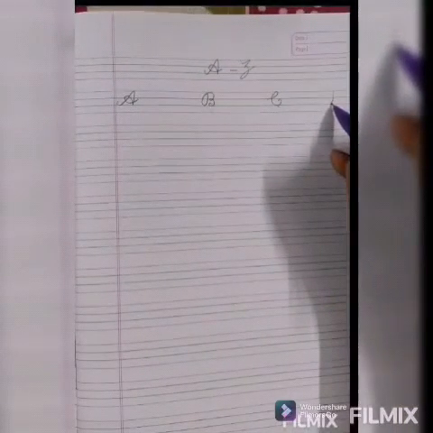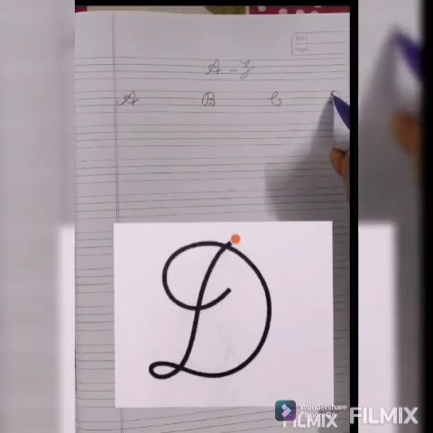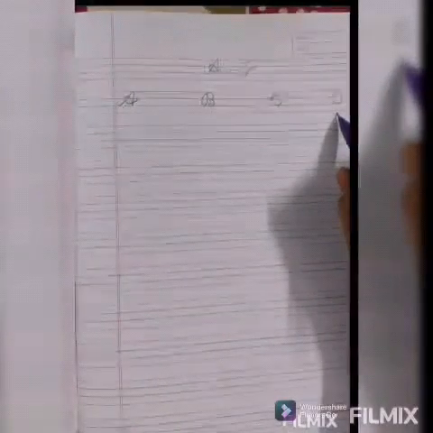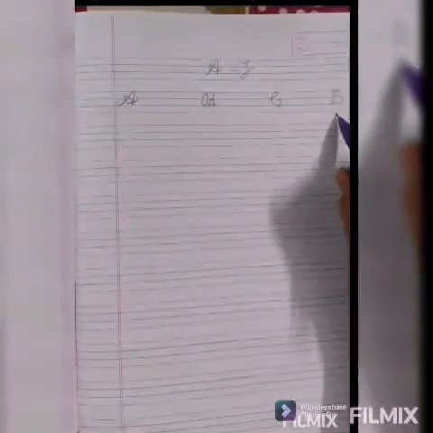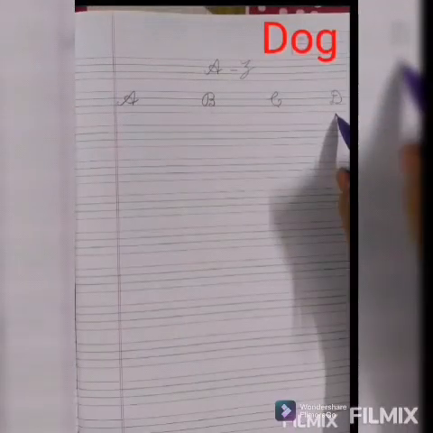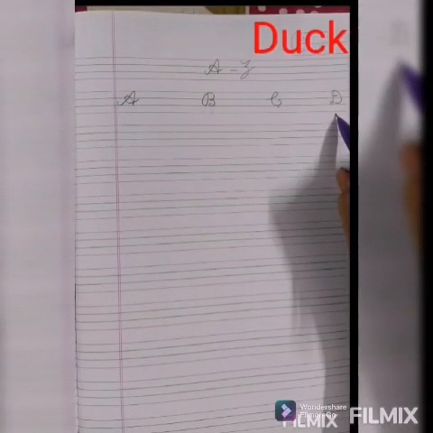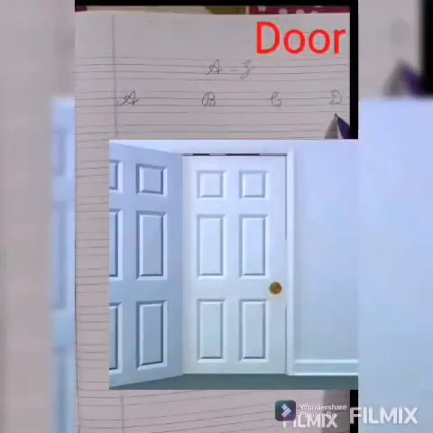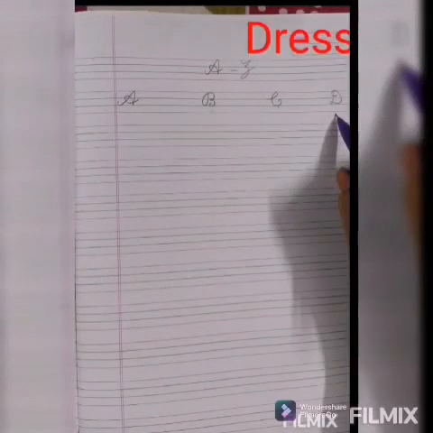Capital cursive D. Phonic sound of D is D. D for dog. D for duck. D for door. D for dress. D for deer.